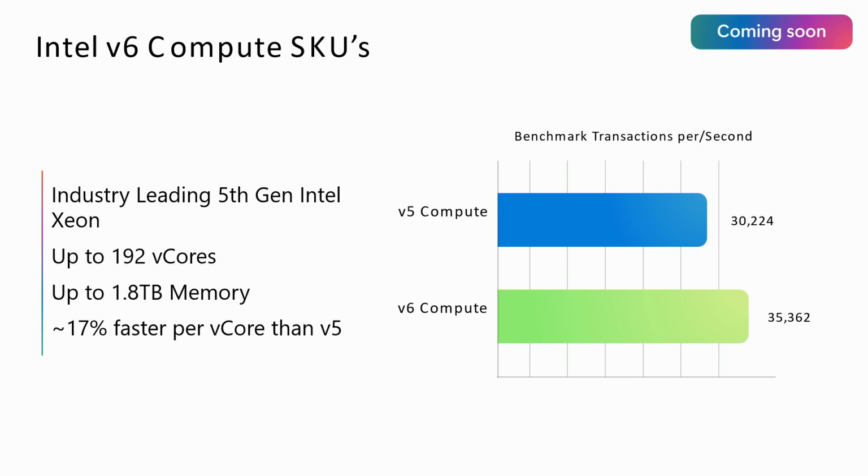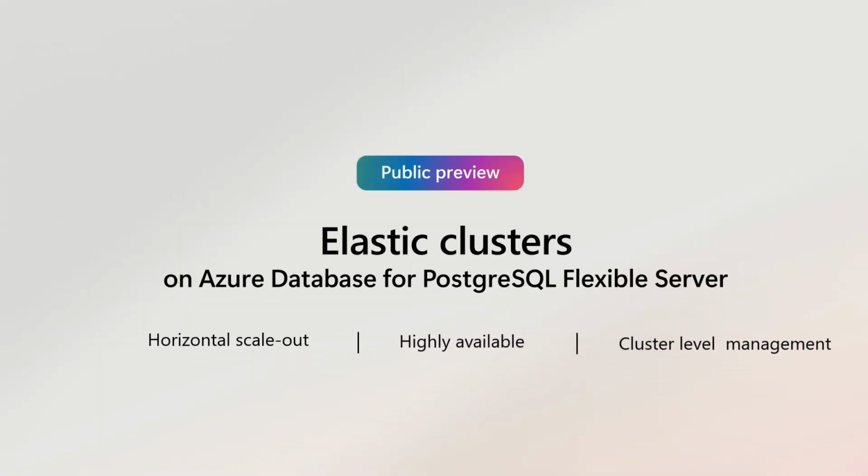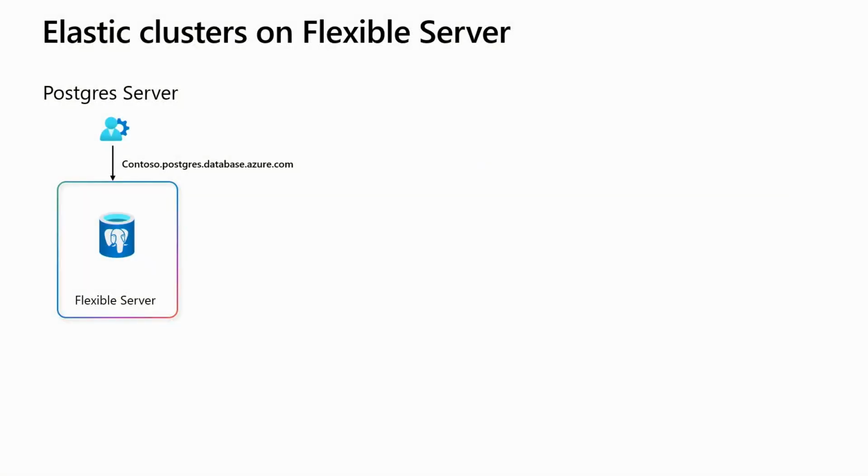I appreciate it. And I'm going to hang out behind the desk because there are a lot of demos. So we are announcing the Elastic Clusters public preview, which enables workloads. Guy talked about read scale, but this allows horizontal scaling of both reads and writes, and cluster management like tenant isolation, rebalancing of a cluster, ability to start with one node and go on. With the V6 announcement of Intel that Guy made, which is coming soon, you can go up to 192 vCores and 5 read replicas. But that's just read scale.